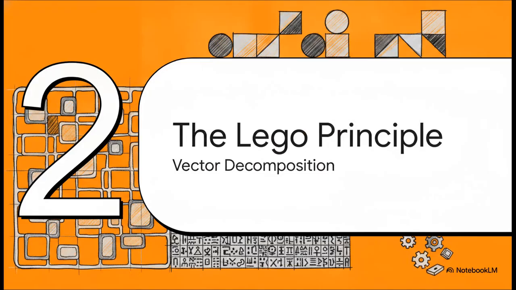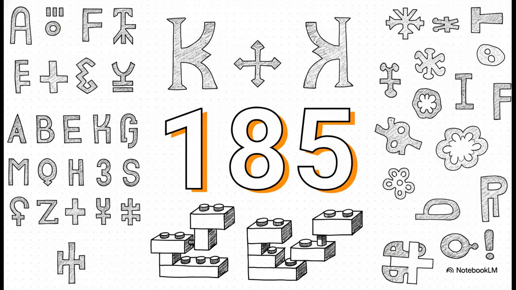Moving right along to section 2, the Lego principle and the vector decomposition of the matrix. This brings us to the new theoretical model. If MS408 isn't an alphabet, what on earth is it? Well, it's a highly engineered two-dimensional combinatorial matrix. Just look at the actual architecture. Historically, researchers kept looking for around 30 to 40 characters, but when you look at the complete catalog, it reveals 185 physical original signs. However, these are definitely not 185 isolated letters. They act as a closed, combinatorial Lego-like toolkit.